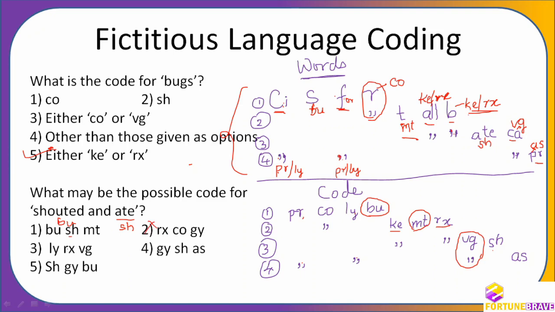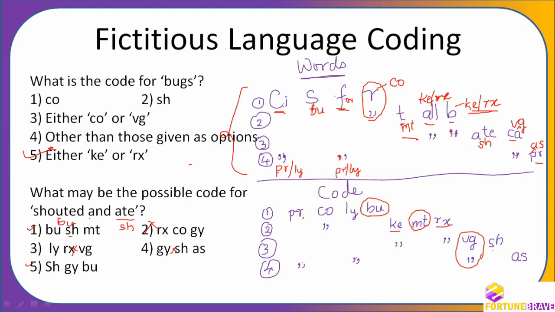It's not here. It's not here. It's not here. It's here. Okay, it's here as well. So there are two which are now fighting. All others have gone out of the ring. Now only two are fighting. Okay, and out of that two, which is the one? So now we can see bu and sh are both there.